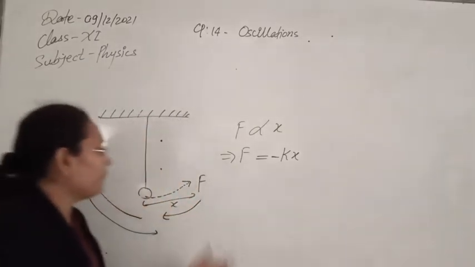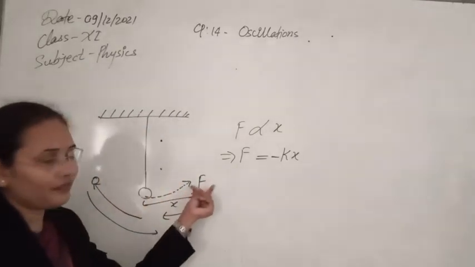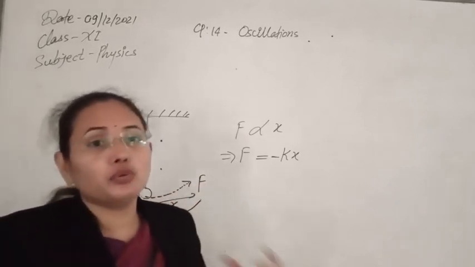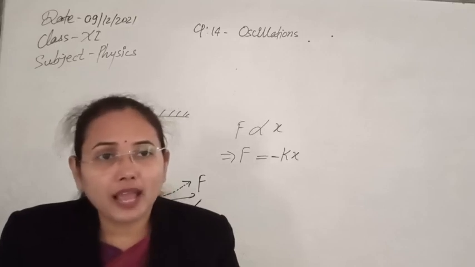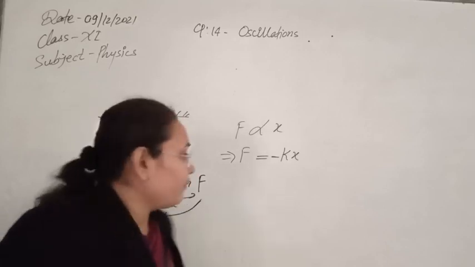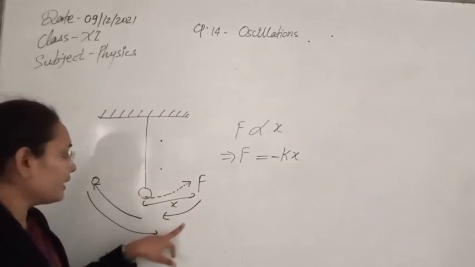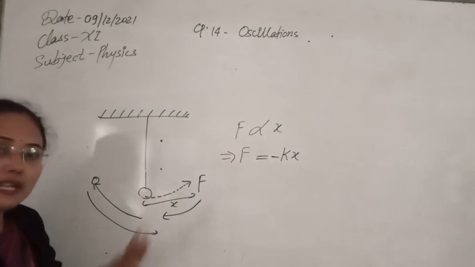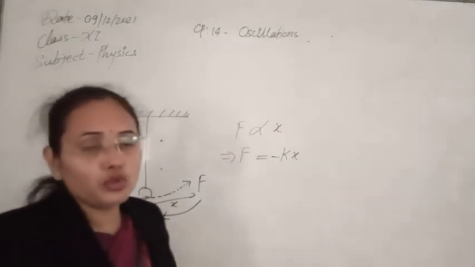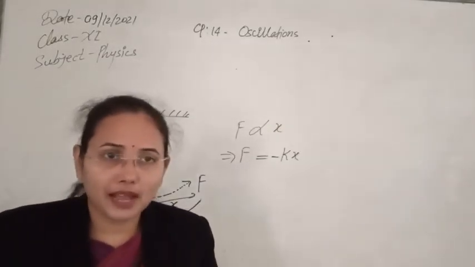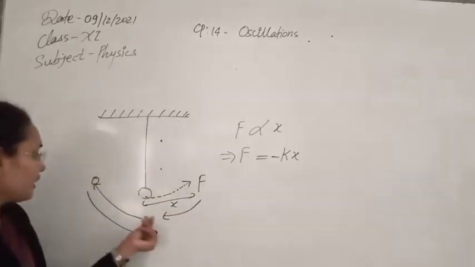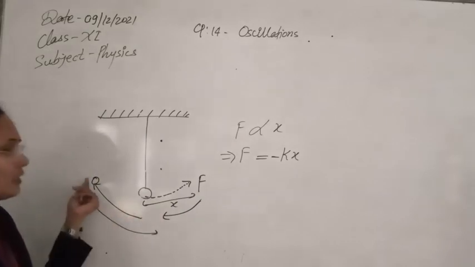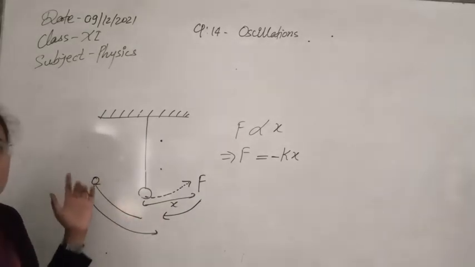But whenever we have applied this displacing force, this deforming force in the direction of displacement, due to that the bob comes into the state of motion. Now as it has the state of motion, whenever this restoring force works here, due to that restoring force it will accelerate also. Again it will try to maintain its state of motion due to its inertial behavior. So when this comes here, due to the state of motion condition, it will go beyond this limit because it has to maintain its state of motion.